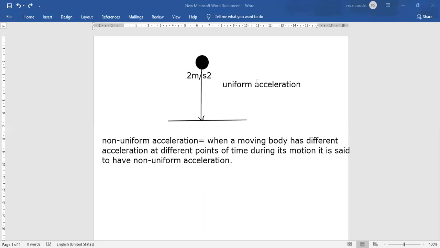If the acceleration is changing, like 2 meters per second squared, 3 meters per second squared, then 4 meters per second squared, then we call that acceleration non-uniform acceleration.